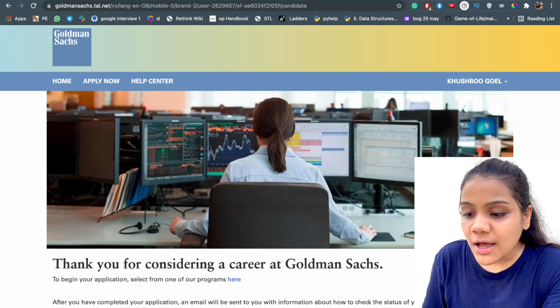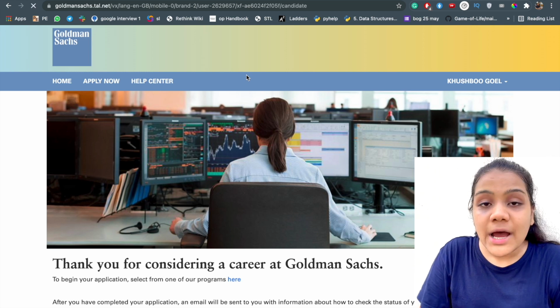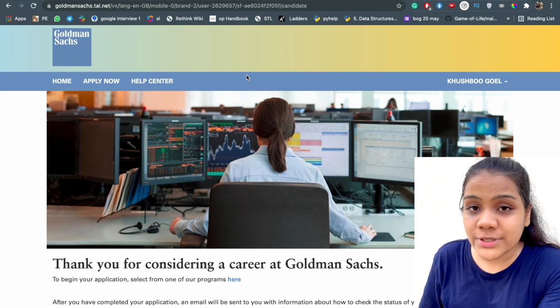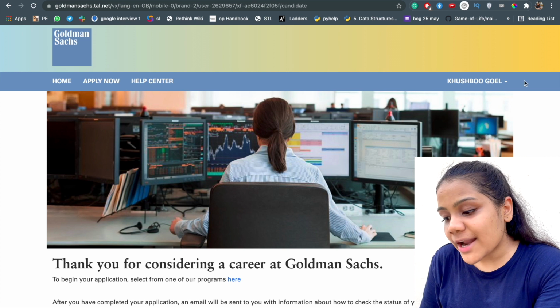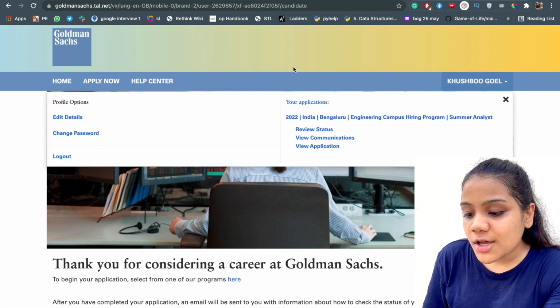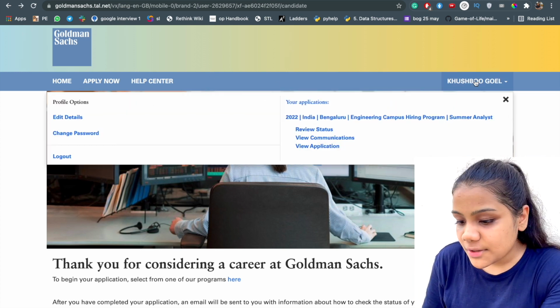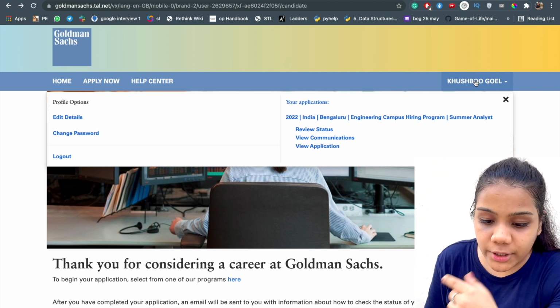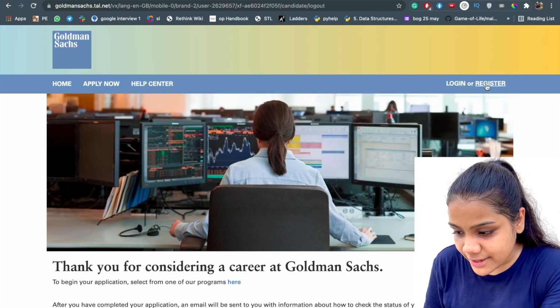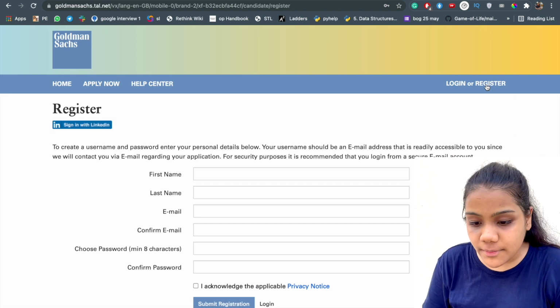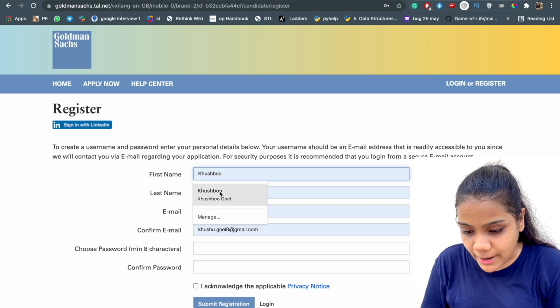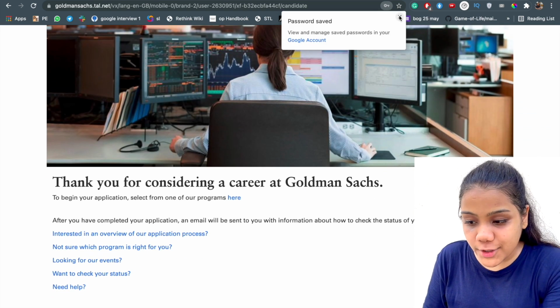While I was having this issue, I asked one of my seniors who is actually working at Goldman Sachs, and she told me this way. Okay, so this is what you can do. Else, what other thing you can do is log out from this email ID and register from a new email ID, any alternate ID you might have.